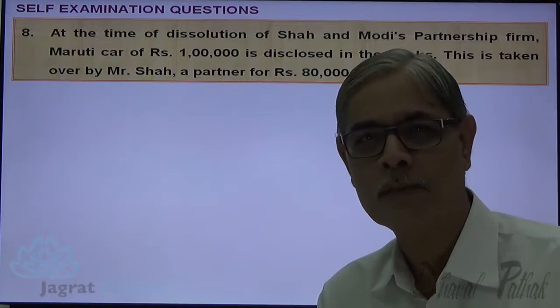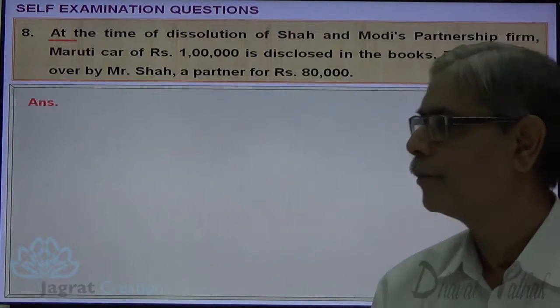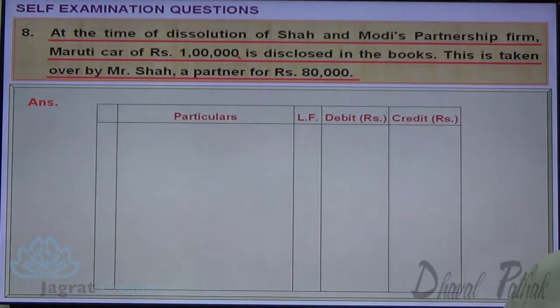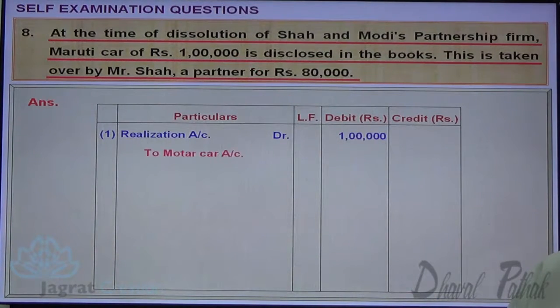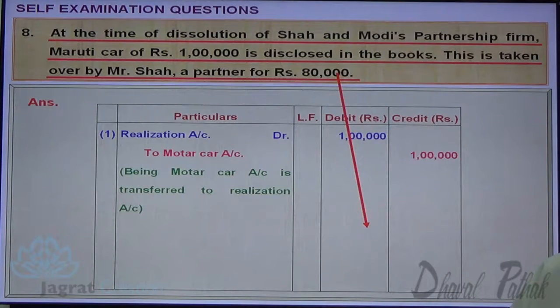How it appears? Observe. First of all, the motor car book value is transferred to the debit side of realization account. So realization account debit to motor car account credit, being motor car account transferred to the debit side of realization account. And partner has taken it for rupees 80,000. Partner is the receiver, so debit the receiver.